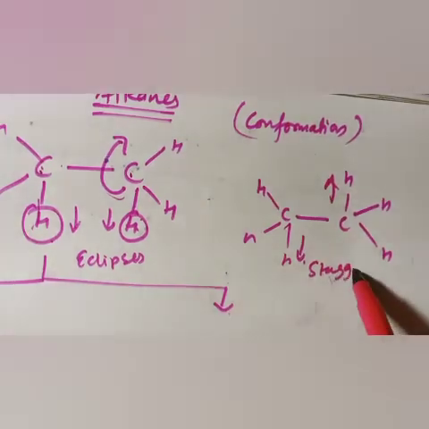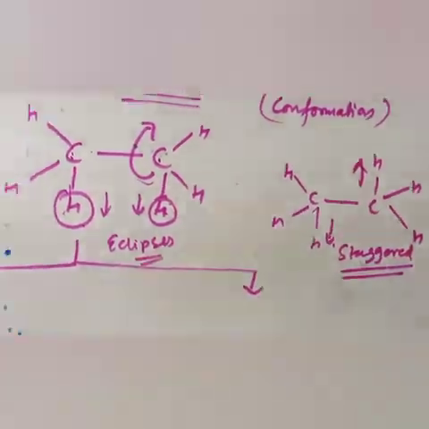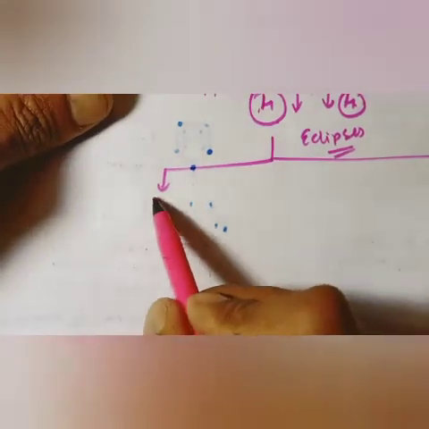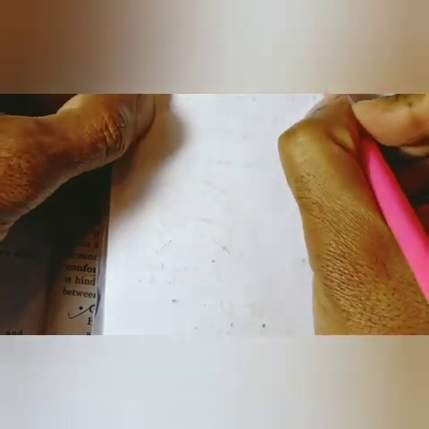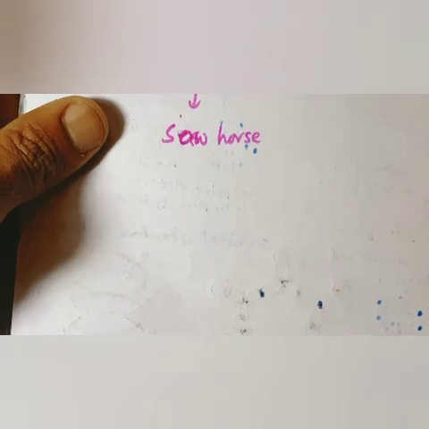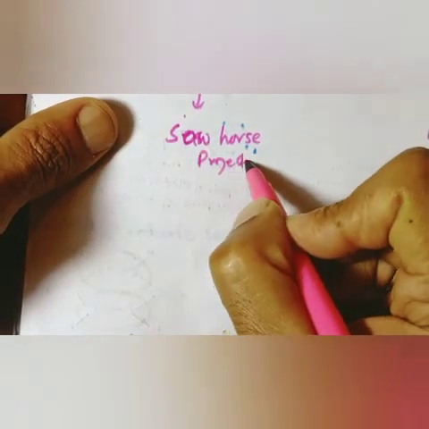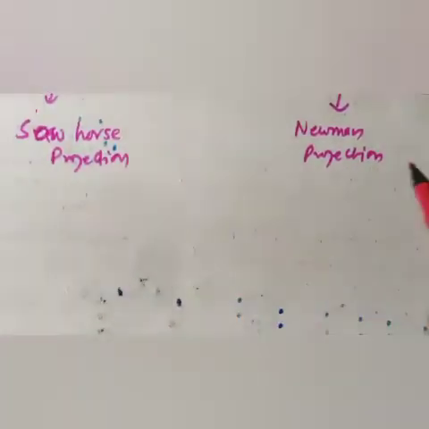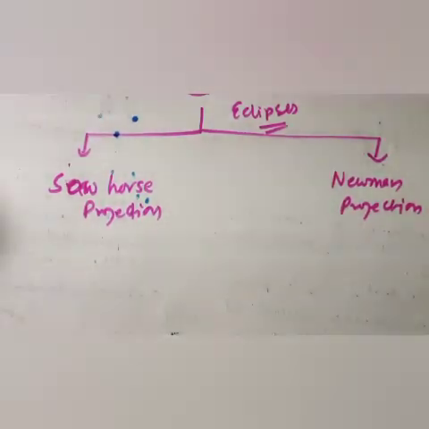So one thing is very clear, you know the meaning of staggered and eclipsed. Now eclipsed and staggered will be shown in two ways. It will be shown in the form of sawhorse projection first, and second is Newman projection. So conformation will be shown in two projections, sawhorse projection and Newman projection. Now we need to see how we can draw the sawhorse and Newman projection.